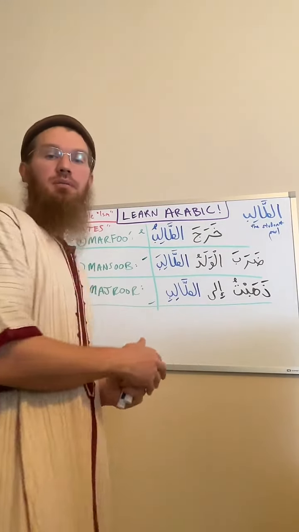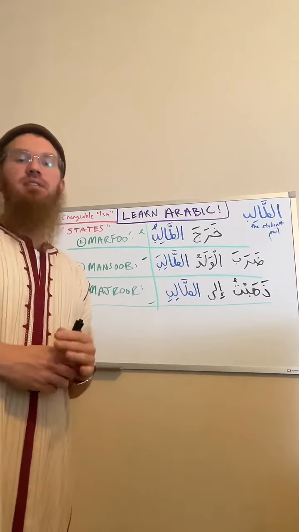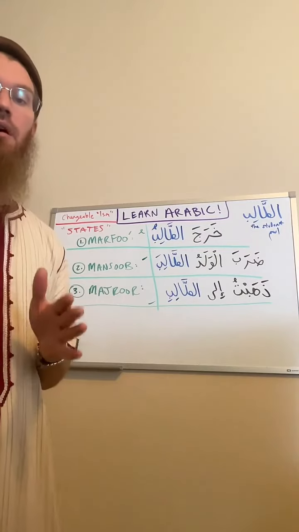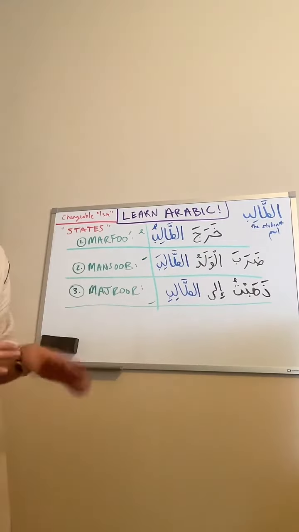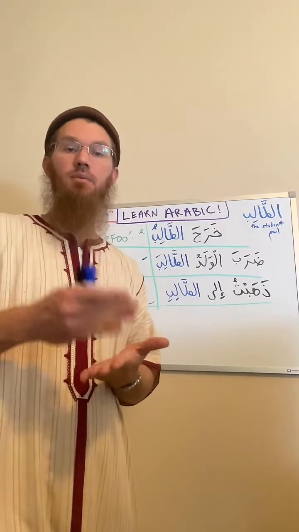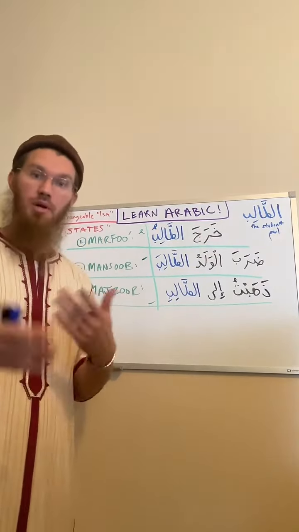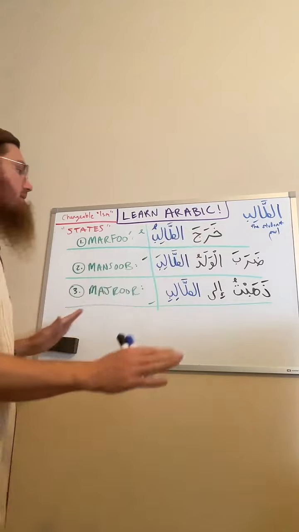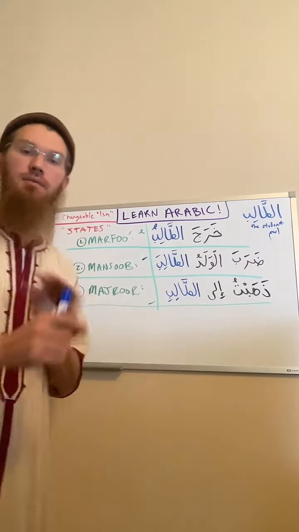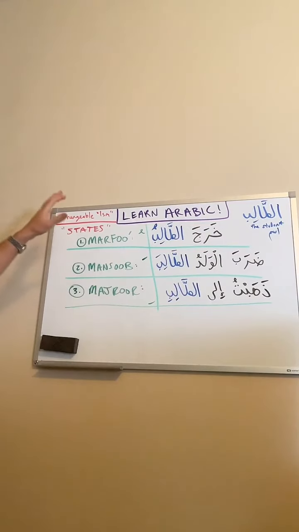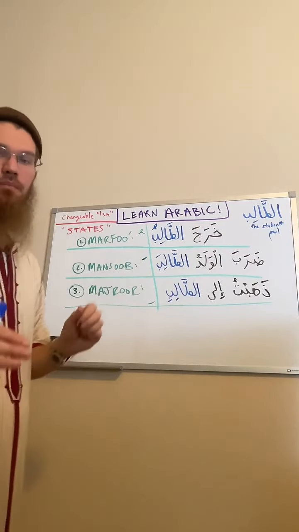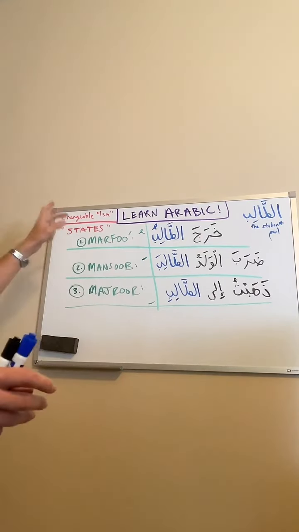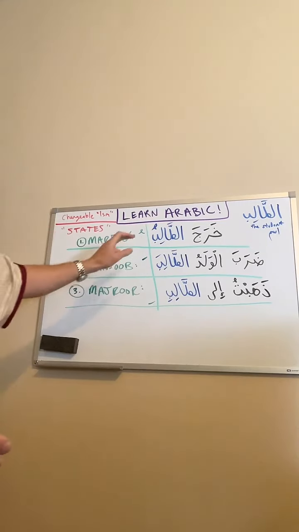If you find this difficult, the only reason you're finding it difficult is because I have gone beyond your level. I guarantee you, inshallah, anyone who is maybe finding it confusing, if I take it one lesson at a time, one step at a time with you, and you do the work and you put in the time and effort, it's not going to be difficult. All right, so that is the summary of this lesson. We basically want you to understand very quickly that there is a changeable ism in Arabic, and the changeable ism can be said to be in three different states. You have marfu', meaning it ends with dhamma, mansub, ending with fatha, and majroor,